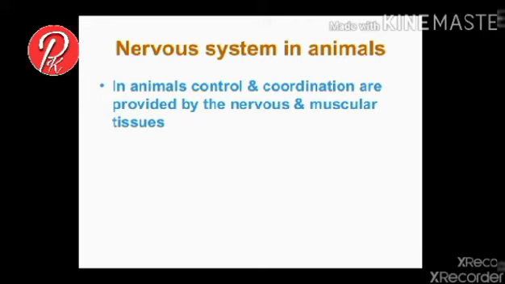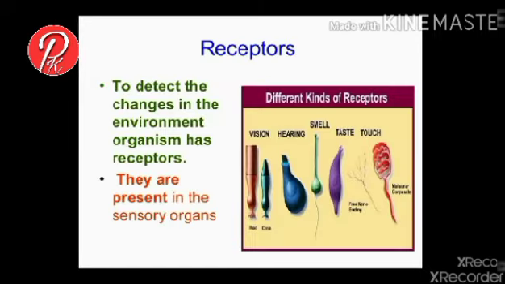Nervous system in animals. In higher organisms, control and coordination are provided by nervous tissue and muscular tissue. There are different types of receptors present in our body. These receptors help to detect changes in the environment and maintain balance for organisms.